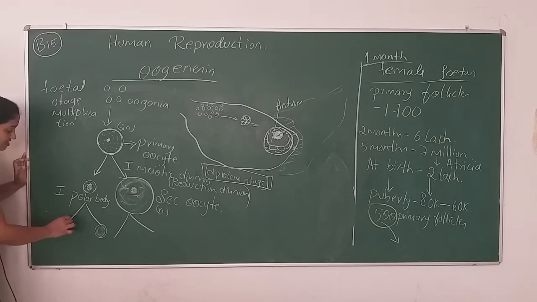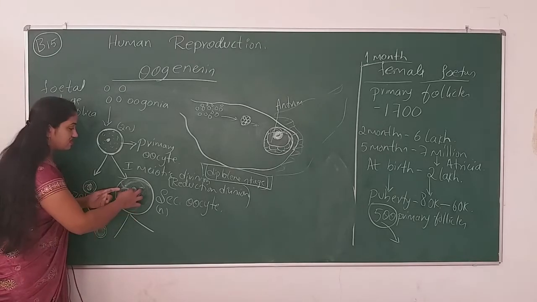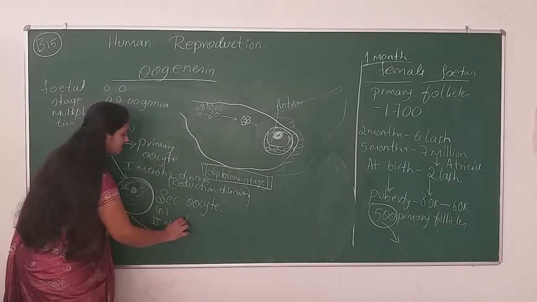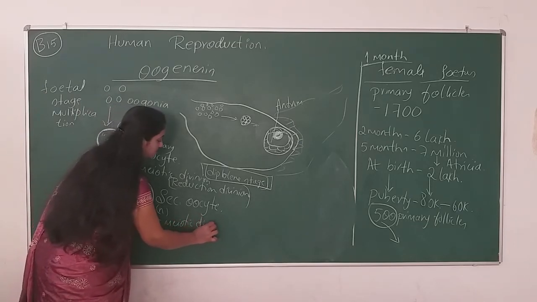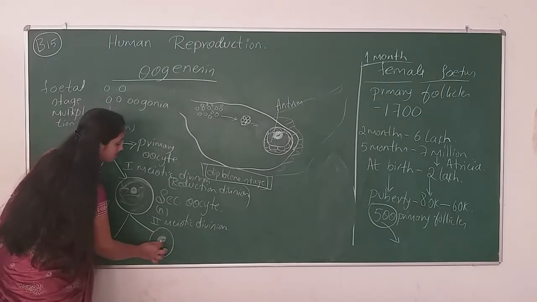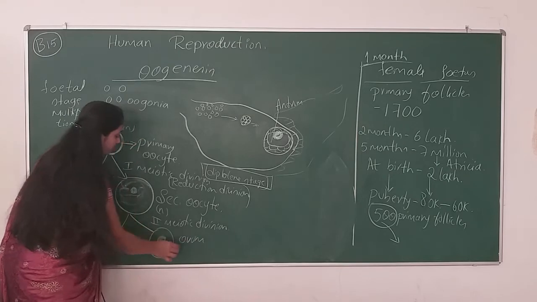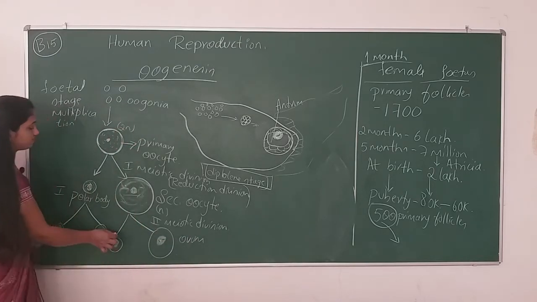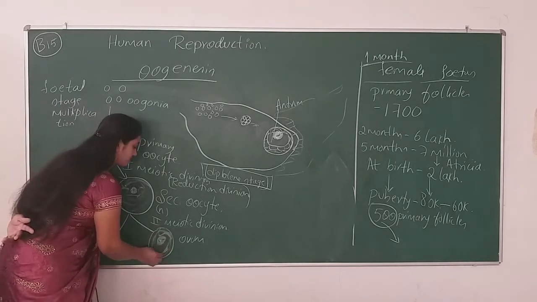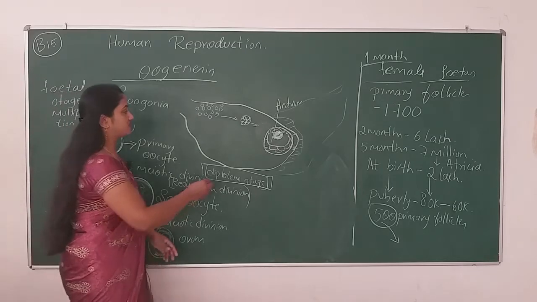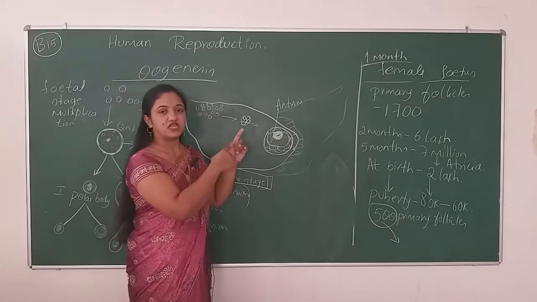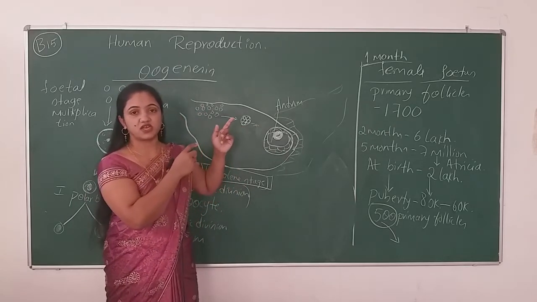So these are the two polar bodies, and this secondary oocyte takes the second meiotic division, giving rise to, consider this as the ovum, and this will be one more polar body. We are talking about that ovum if it is present in this Graafian follicle. So I have started using the word Graafian follicle.